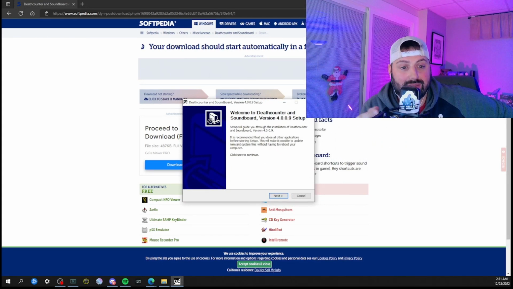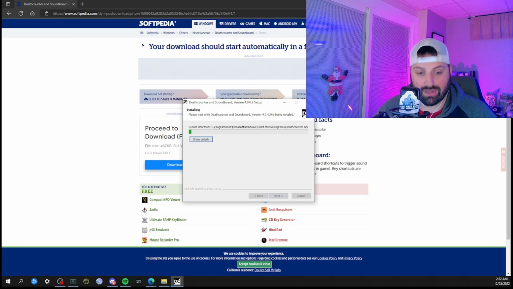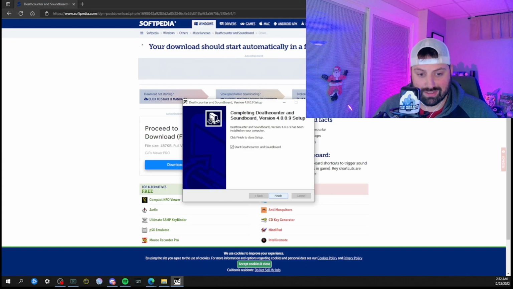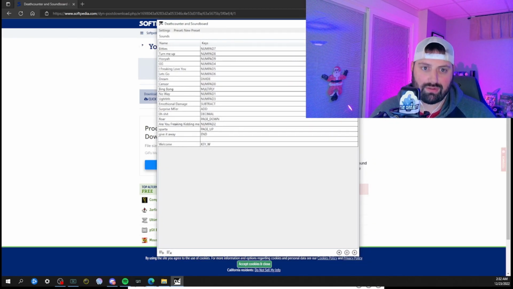Then, after you say yes, it'll prompt this thing, which is actually the window where you set up the actual app. So click next, install it, wait for the app to actually get installed. Click next again, make sure that's clicked so it starts right after you hit finish. Then click finish.